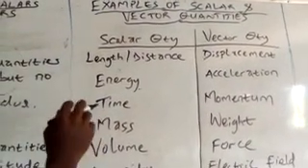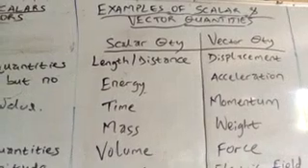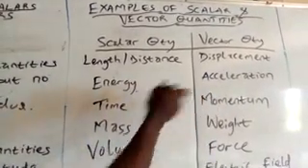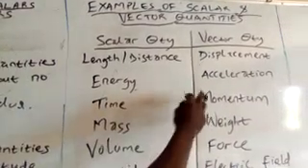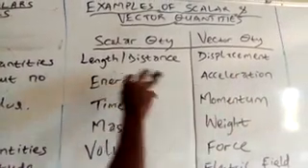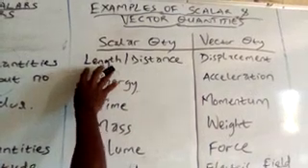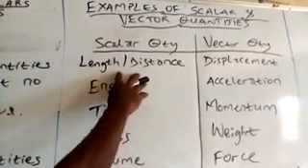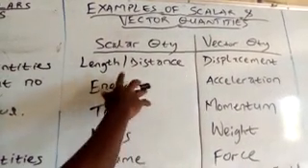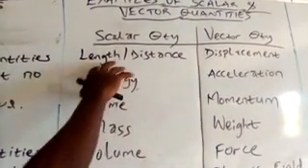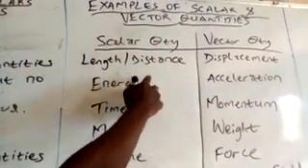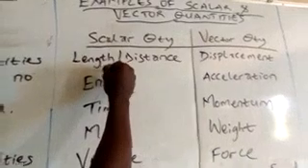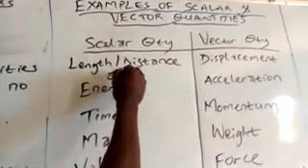Now this table shows scalar and vector quantities. We have scalar on my left and vector quantities on my right. The first scalar quantity we are looking at here is length or distance. I said earlier in previous videos that length and distance can be used interchangeably, right? So length or distance is a scalar quantity, meaning that if you're measuring the length of my trouser, it's just enough for you to say it is 50 inches.